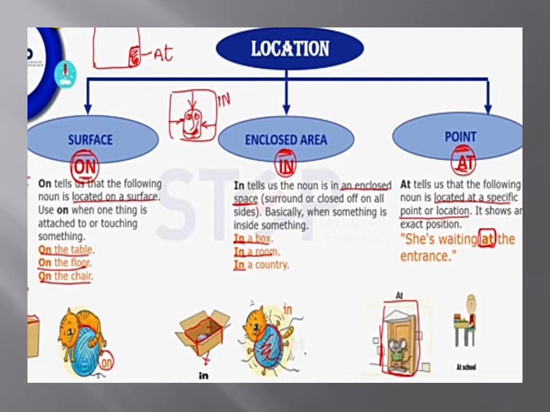Now, suppose, for example, you can say the boy is waiting for me at the bus stop. He is knocking at the door. She is at the library. In these three examples that I have mentioned for your understanding, you can easily get it that I have mentioned specific and particular points.